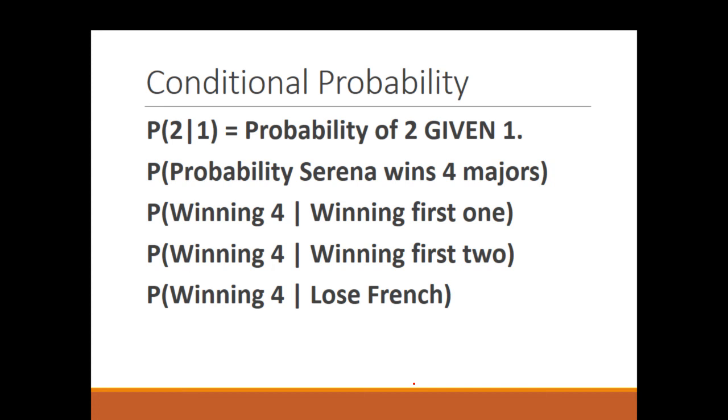Well, the probability of winning 4 improves if she wins the first one. And the probability of winning 4 improves if she's winning the second one. Those are not independent events. So there's a conditional probability there. And if she loses the French, the probability of winning 4 goes to 0. So again, the probability of winning 4 is conditional on her results in the first 3.